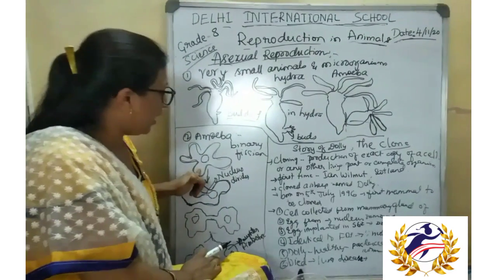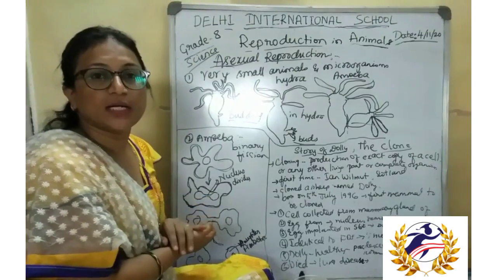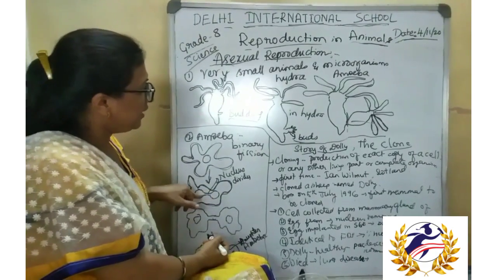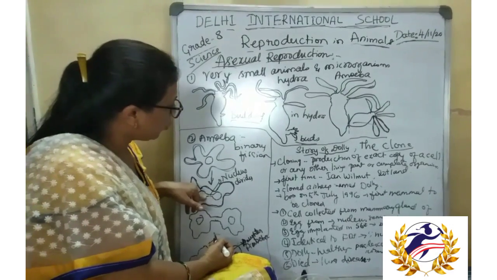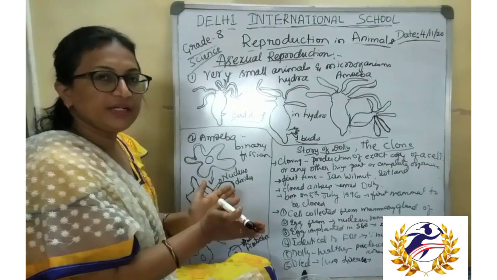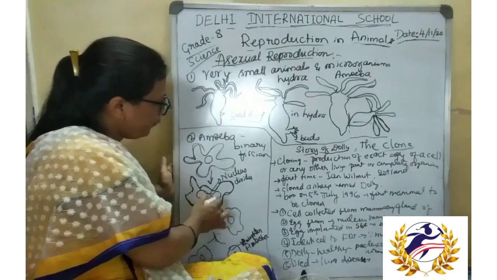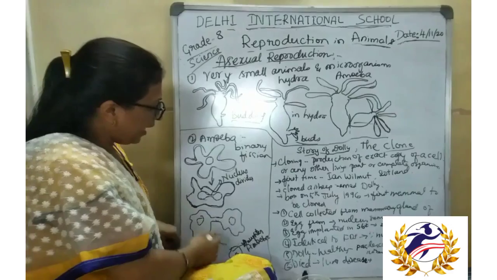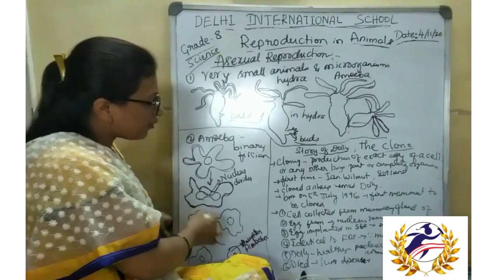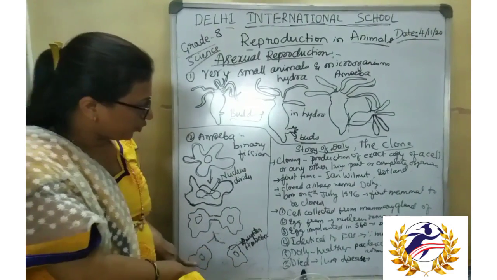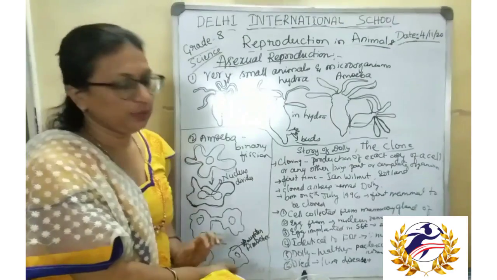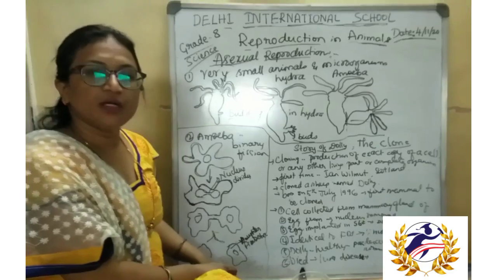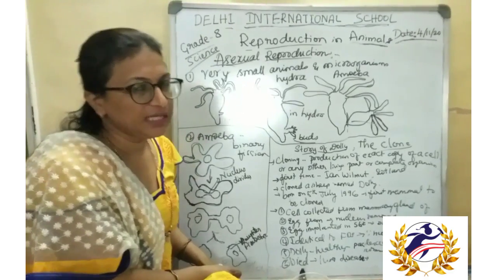So how does this amoeba undergo reproduction? First, the amoeba divides its nucleus into two. Then this nucleus gets separated, and the pseudopodia get developed around that nucleus, and so new individuals are formed. So from one amoeba, almost two new offspring of amoeba are developed.